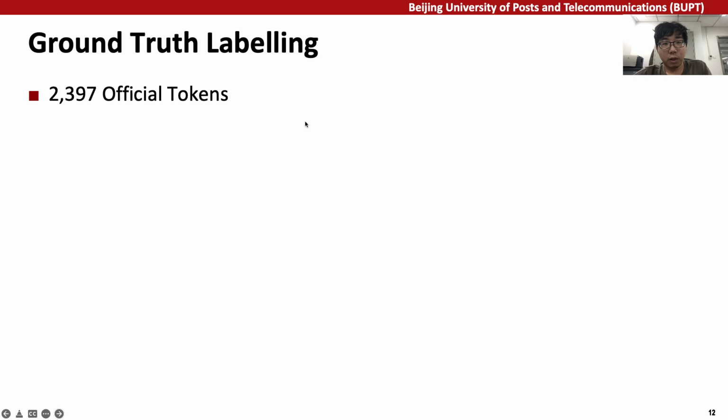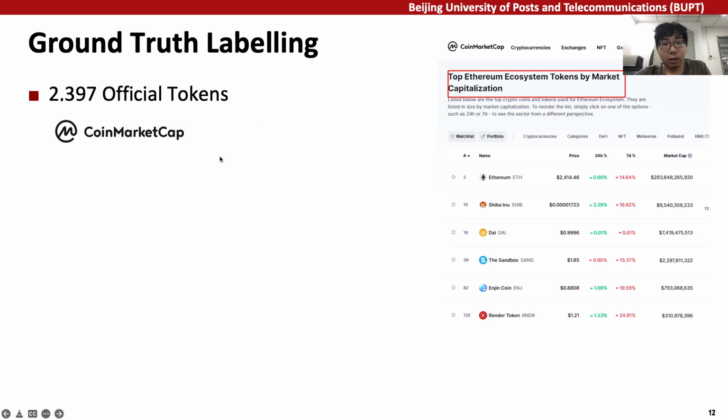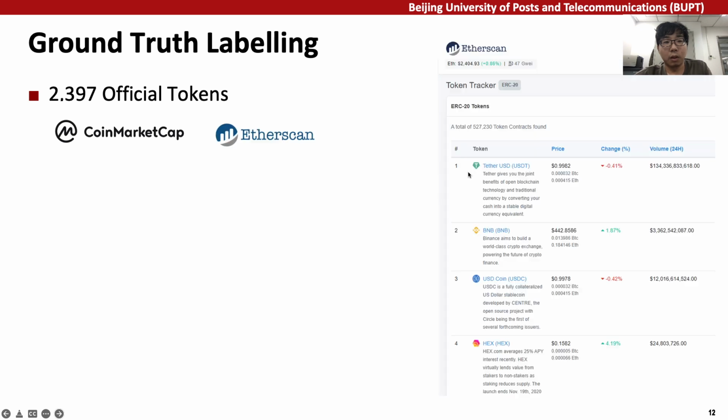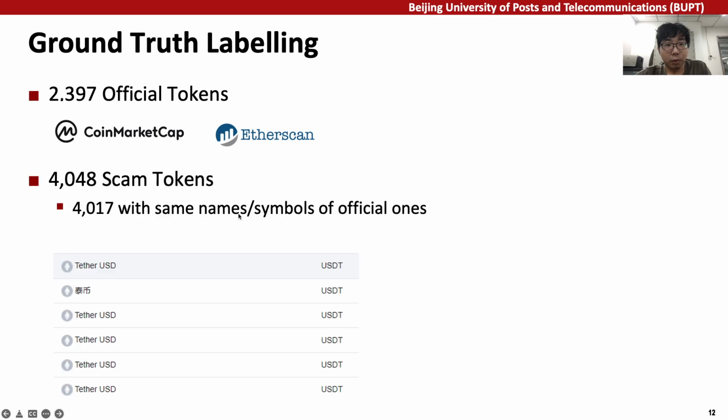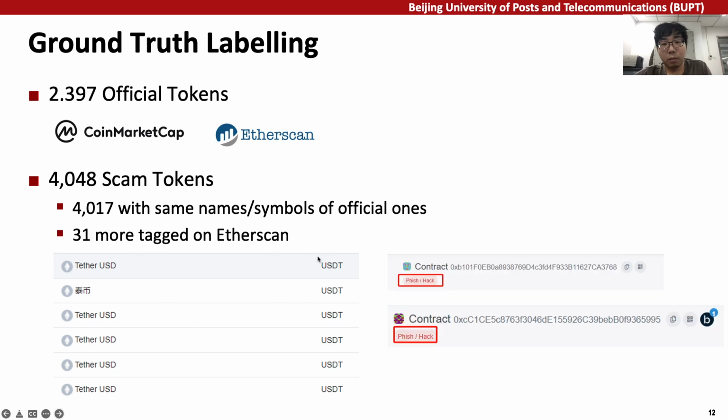First is ground truth labeling. We first collect the list of popular tokens from the ranking lists on CoinMarketCap and Etherscan. Through this, we label over 2,000 official tokens. For scam tokens, we find over 4,000 fake tokens that imitate names or symbols of the official ones, and collect 31 more scam tokens tagged as malicious on Etherscan.